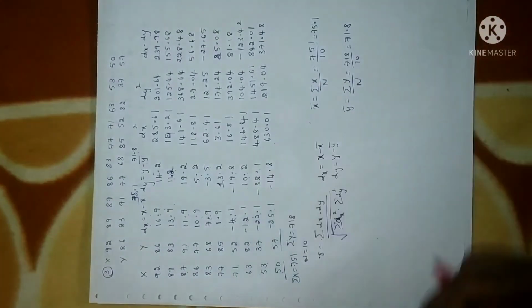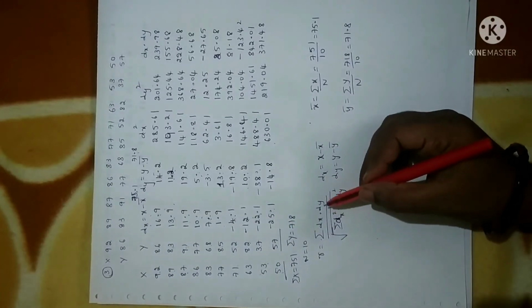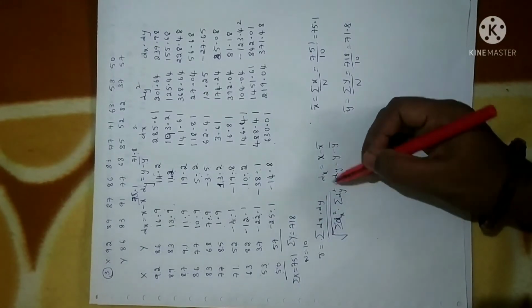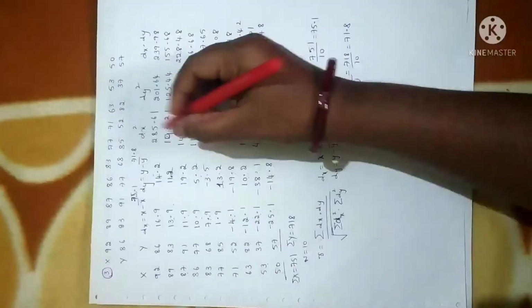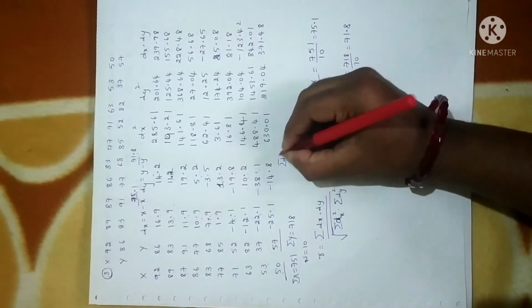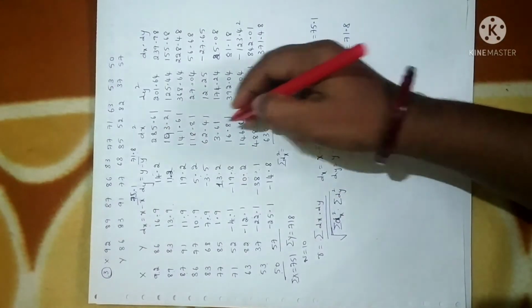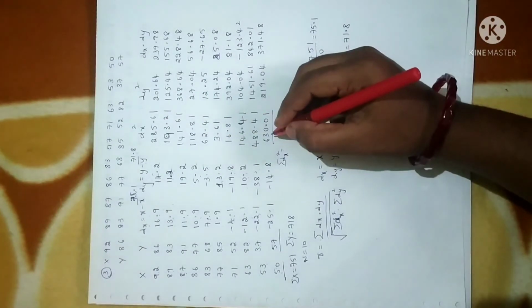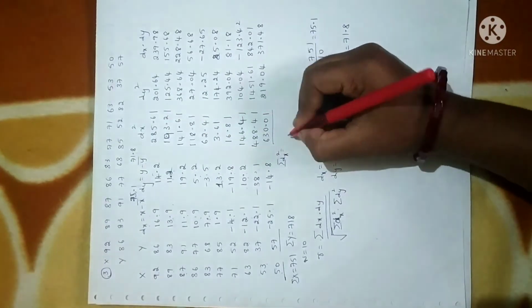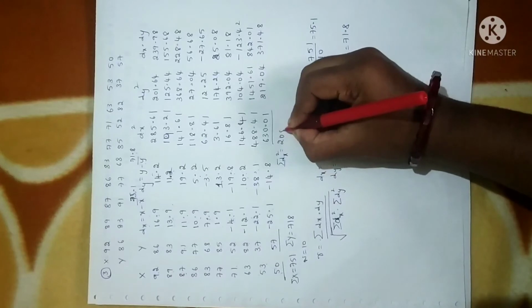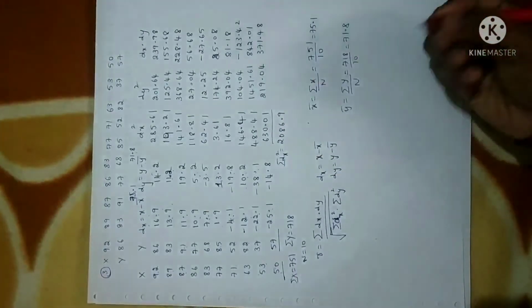Fine. Now I need to calculate the sum of the values of dx square, dy square and their product. So let me calculate the sum of dx square. You have to add all the values of the dx square column, and you will get 2086.9.